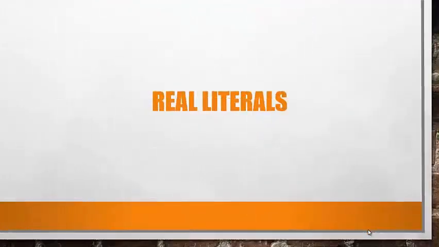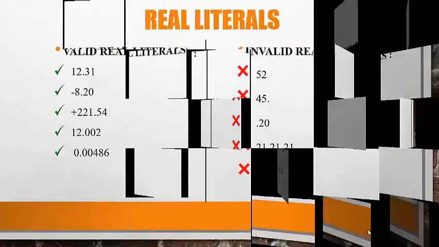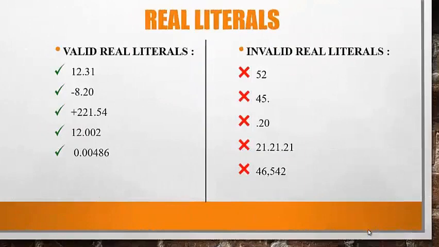Real literals. Real literals are also called floating point literals as they represent values with a decimal point. These can be written either in fractional or exponential form. A real literal in the fractional form consists of signed or unsigned digits, including a decimal point between the digits. Examples of some valid real literals in the fractional form are